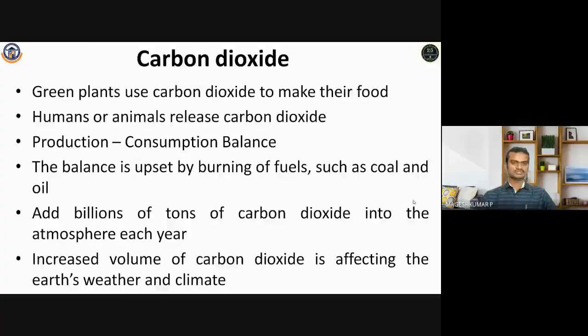The balance is upset by the burning of fossil fuels such as coal and oil. While burning fossil fuels, a huge amount of carbon dioxide is released. So thereby the concentration and volume of carbon dioxide in the atmosphere increases. This adds billions of tons of carbon dioxide into the atmosphere each year. This increased volume of carbon dioxide is affecting the Earth's weather and climate. This is the major driving force for the increased temperature, that means global warming.